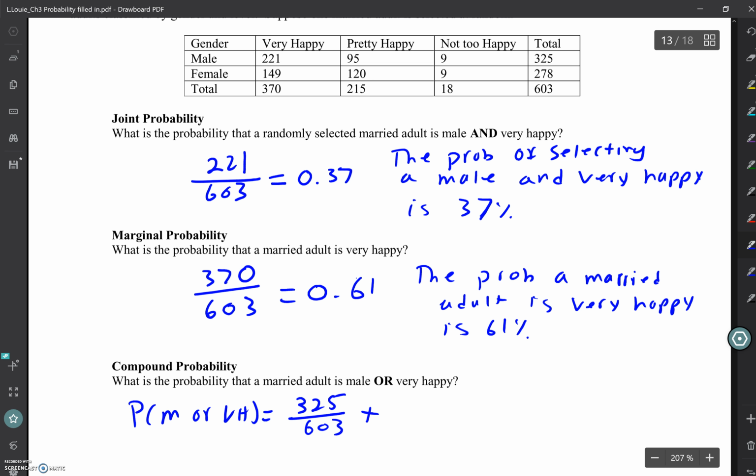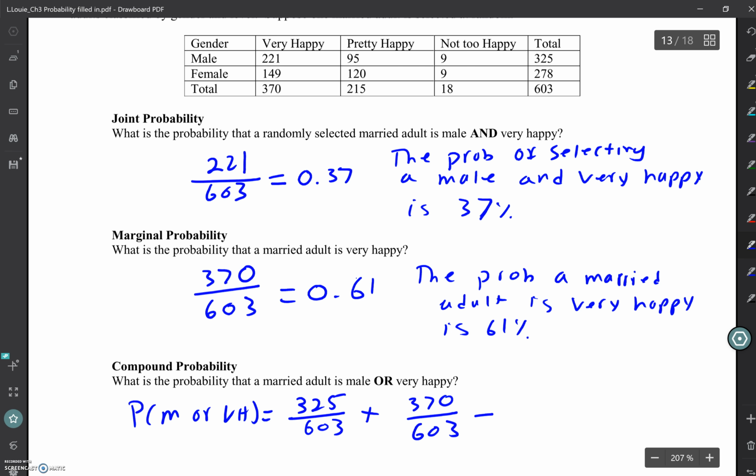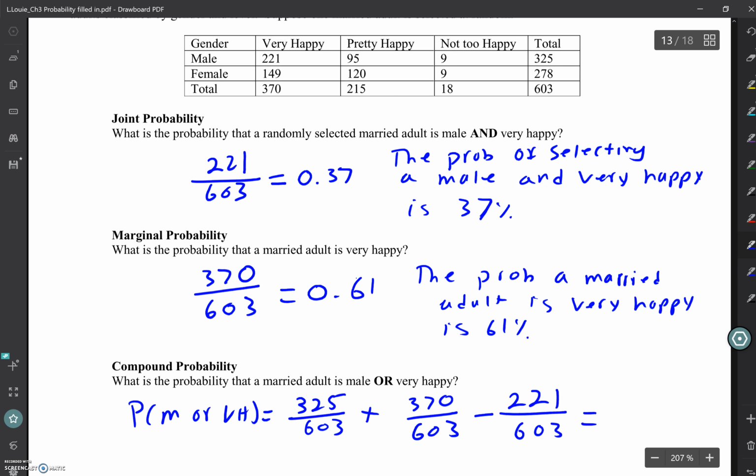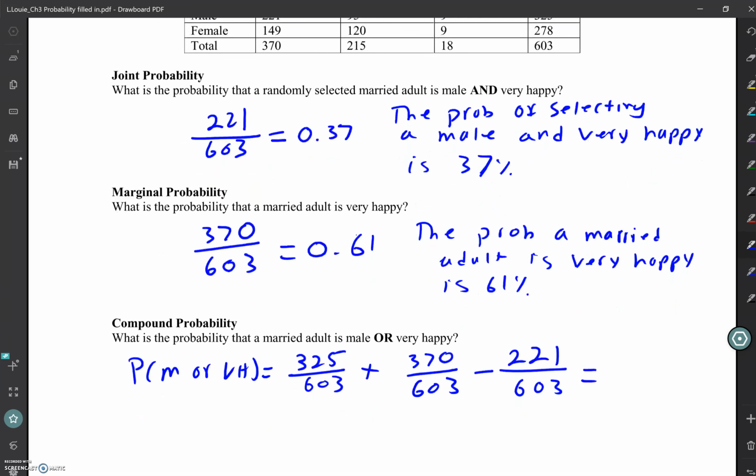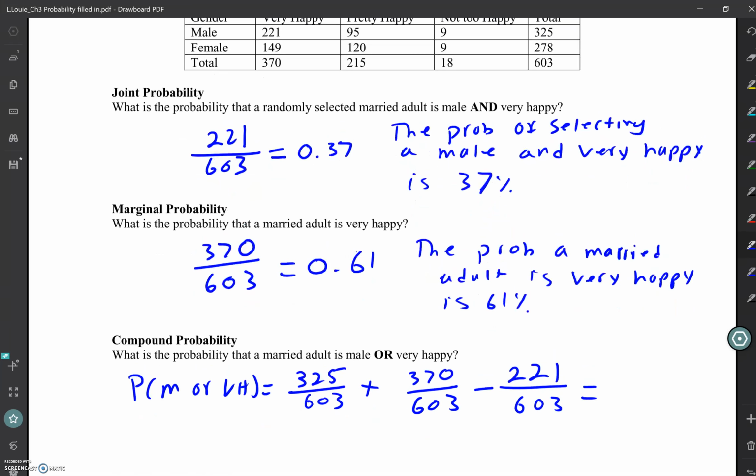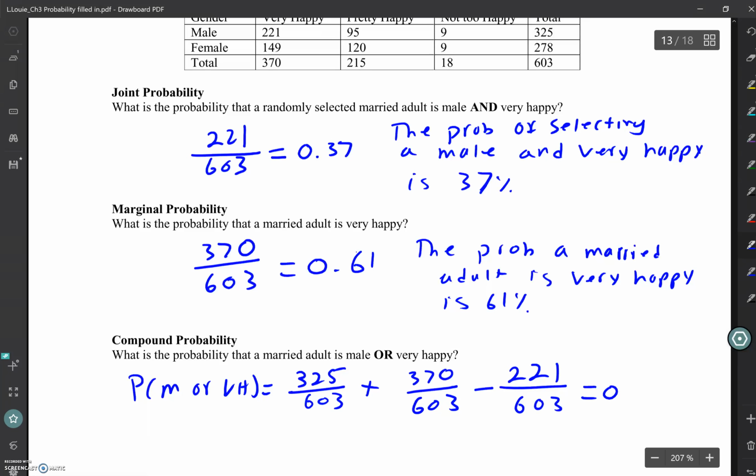What's the probability they're very happy? 370 out of the 603. Is there an overlap that we need to subtract? How many of them? 221 out of 603. Because we double counted those 221 in the males and in the very happy group. So we'll subtract one of them. Let's see what that gives us.